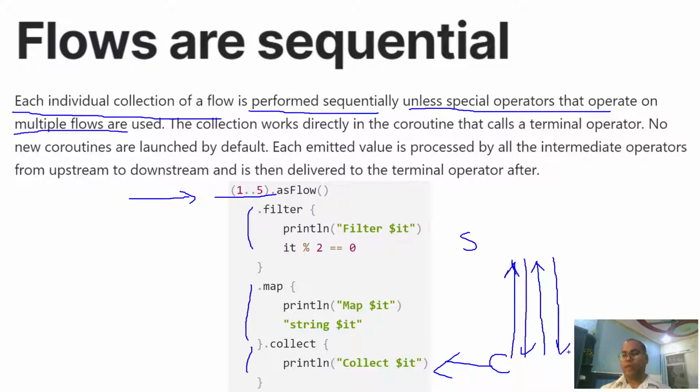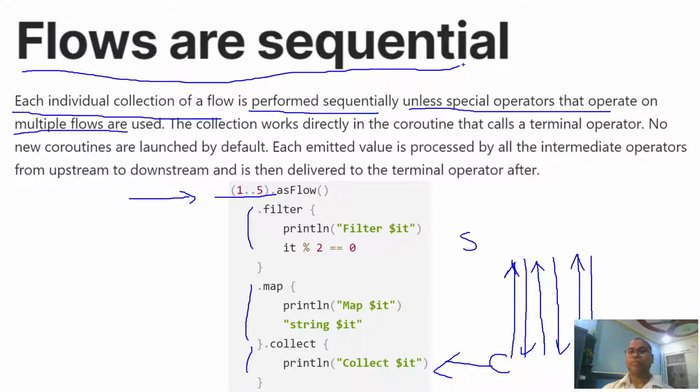Again the collector asks for one more. In this way, the sequential call flow happens between the source, the flow and the collector as the consumer. This is the default nature, and that's why we say flows are sequential.